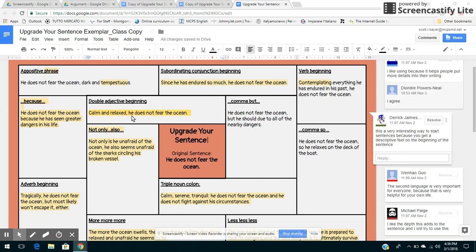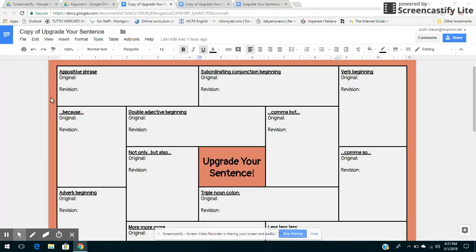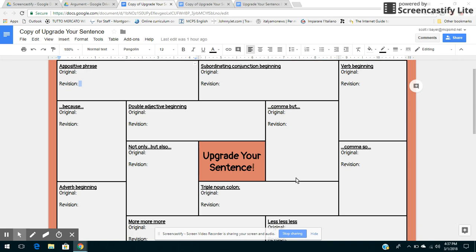And Derek said, "This is a very interesting way to start sentences because you get a descriptive feel on the beginning of the sentence, right? When you start with a double adjective." And so really just allowing them to sort of interact with these was a really helpful way for them to process it. And then during various writing assignments, I could say, okay, so you need to upgrade X number of sentences, 3. So go through and copy and paste your original, and then revise it right here so that I can see it in any of these 12 boxes, so that I know you're really engaging with revision on the sentence level.